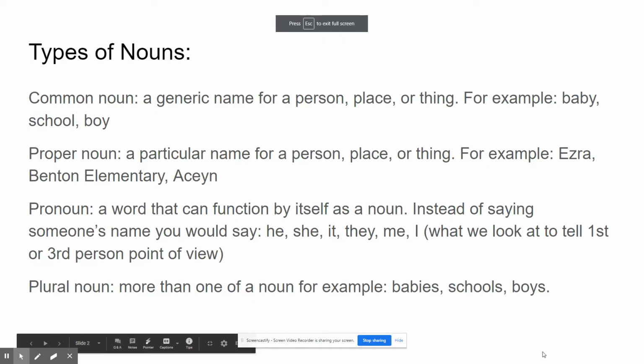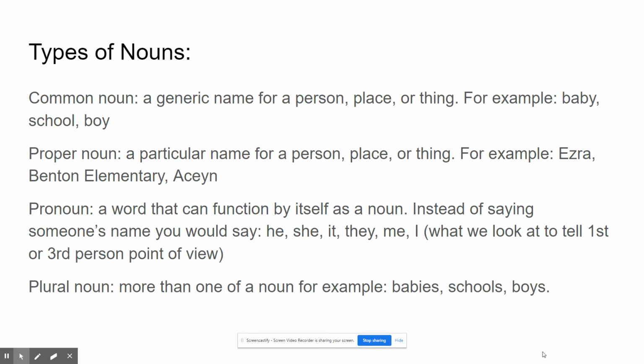The first kind is a common noun. It's just a generic name for a person, place, or thing. For example, that would be like a baby, school, boy, girl, house. Okay, they're really generic.